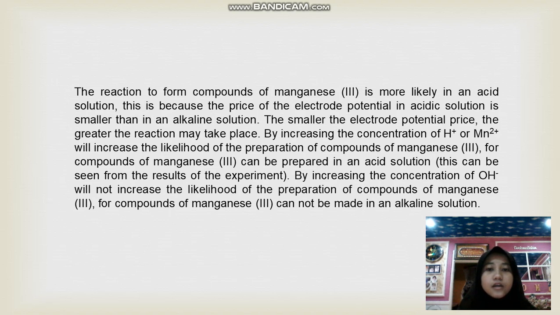Increasing the concentration of acid will increase the likelihood of the preparation of compounds of manganese 3, because compounds of manganese 3 can be prepared in an acid solution. This can be seen from the result of the experiment. Increasing the concentration of base will not increase the likelihood of the preparation of compounds of manganese 3, because compounds of manganese 3 cannot be made in an alkaline solution.